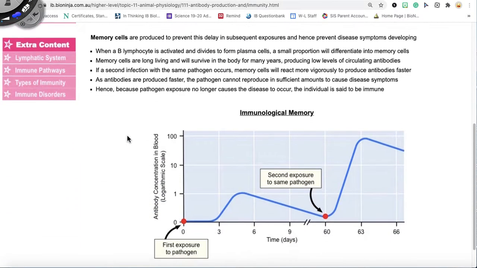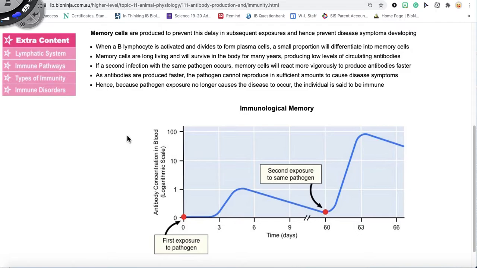So why are memory cells important? Well, memory cells are produced to prevent this delay in subsequent exposures. That way, you don't give the pathogen a chance to make you sick. Okay? So remember that B lymphocytes, besides making plasma cells and antibodies, are also going to differentiate into memory cells. And remember, I've been saying it all along, these memory cells are long living and they're going to give you long-term immunity.